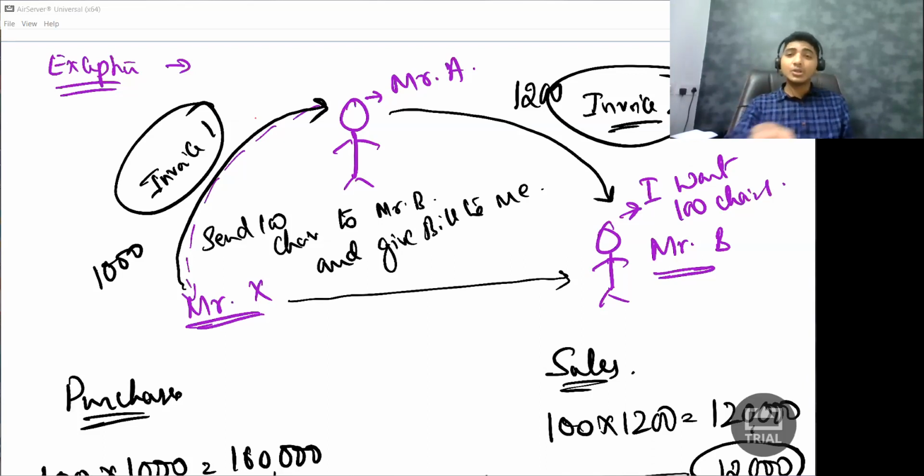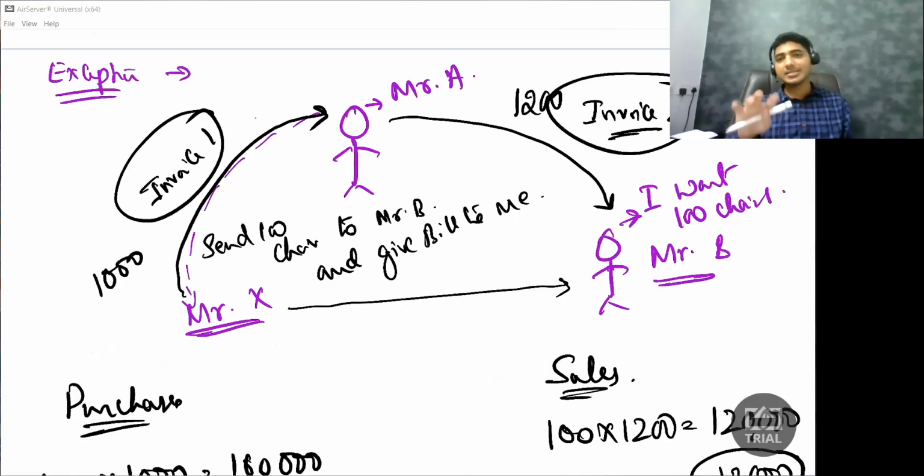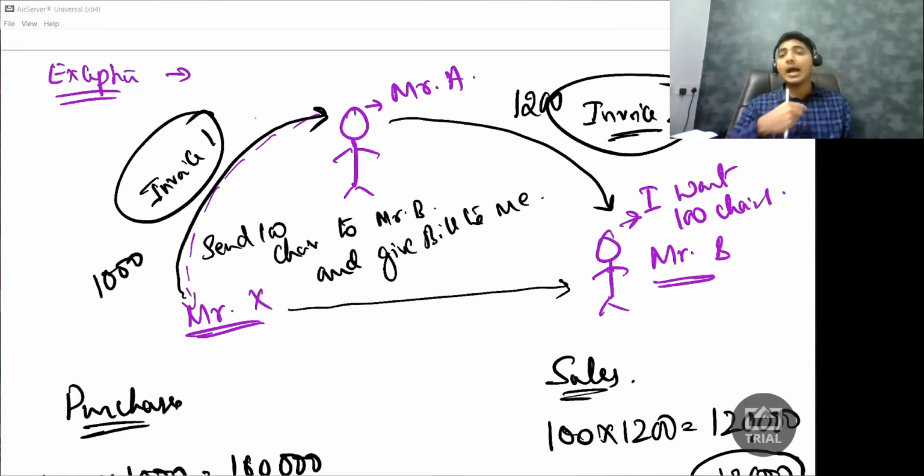That is where, to help me solve this problem, they introduce that explanation. Before we read the explanation, what they are saying is, if I am making Mr. X send goods directly to Mr. B, then it is deemed that I have received the goods. Actually, did I receive the goods? No, in actual I have not received the goods. But it is assumed that I have received the goods, and because of that the second condition gets fulfilled.